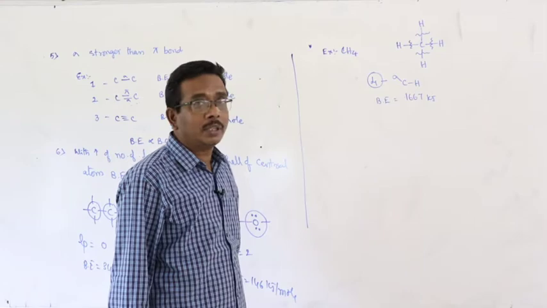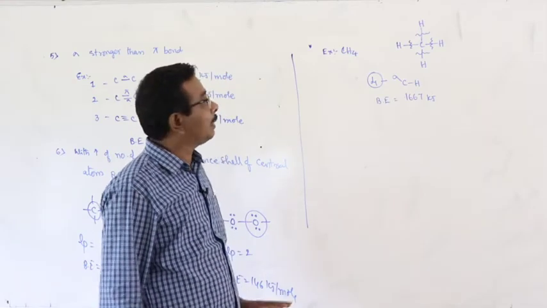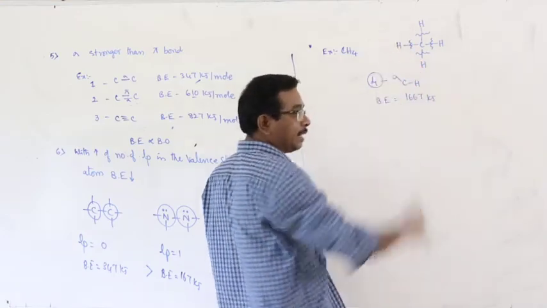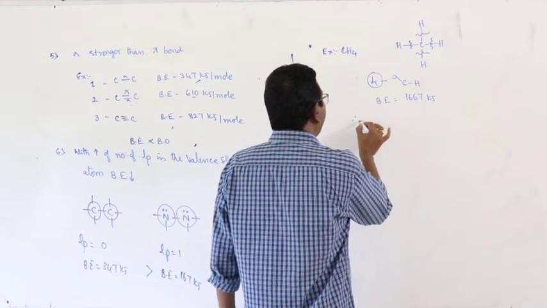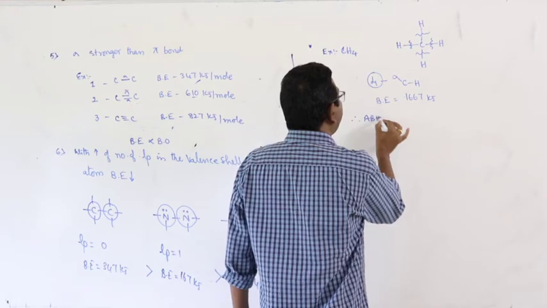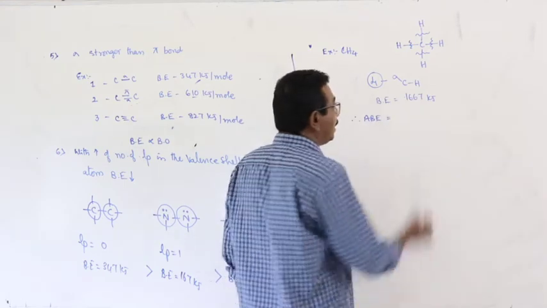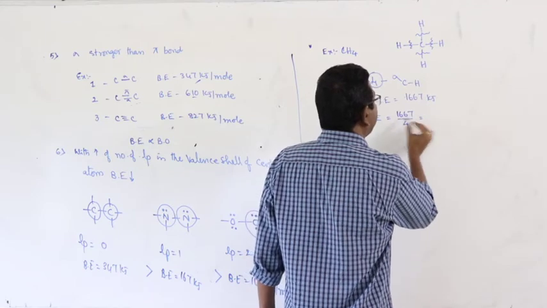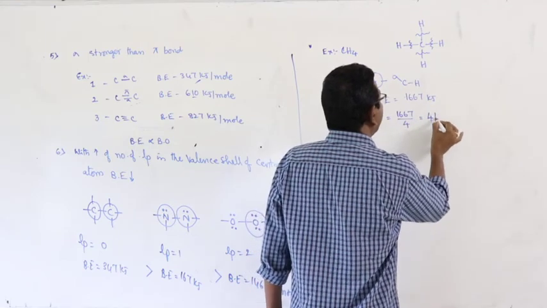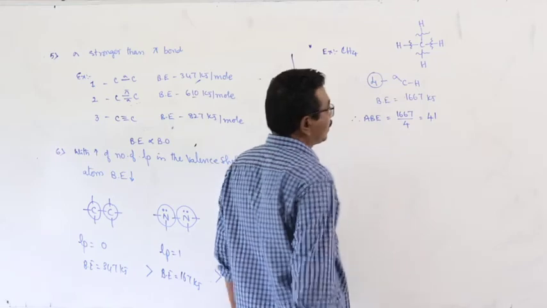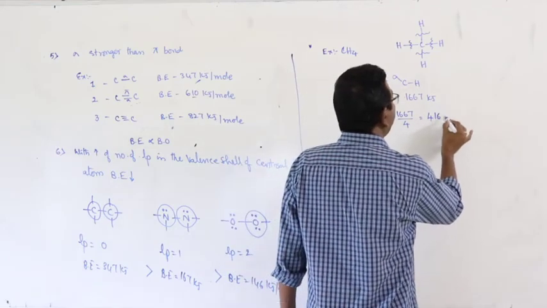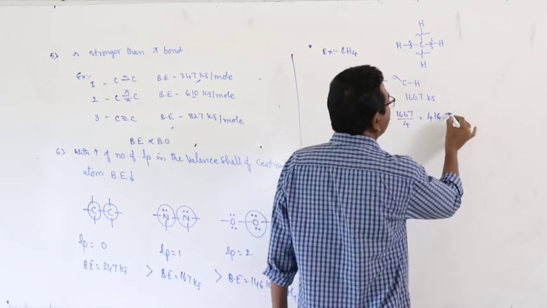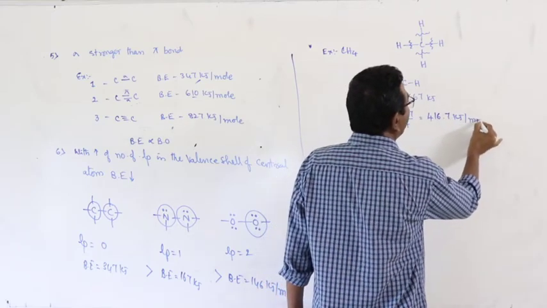1667 kilojoules. The total energy required for the breaking of all the 4 sigma bonds, all the 4 CH bonds. Therefore, average bond energy of methane is equal to 1667 by 4, that is equal to 416.7 kilojoule per mole.